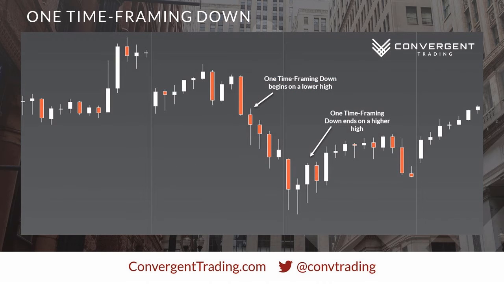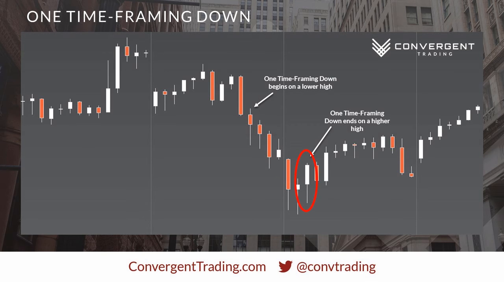Next, let's take a look at one-time framing down. Here we have a 30-minute chart. And if we take a look here toward the center of our screen, we can see that one-time framing down begins on a lower high, and each subsequent bar here has a lower high. And for one-time framing to remain valid, the bars do not need to form a lower low. They only need to remain at or below the previous bar's high. As we progress here to the low of this chart, the first bar to form a new higher high is the one that breaks the one-time framing.